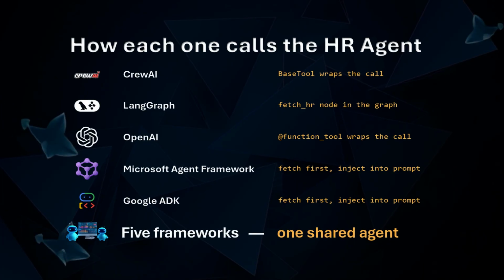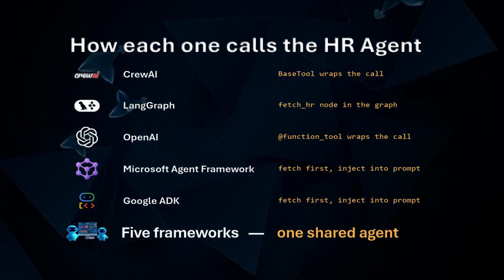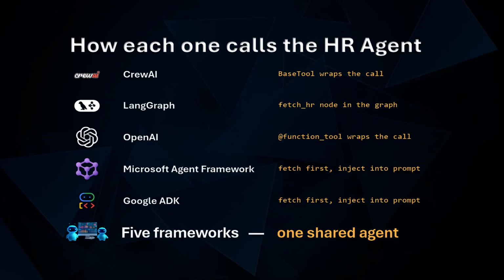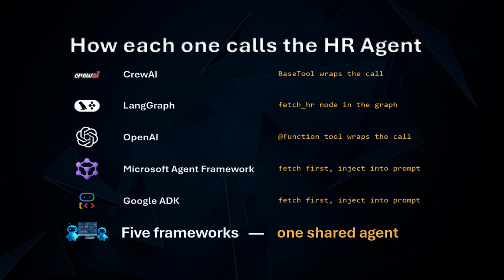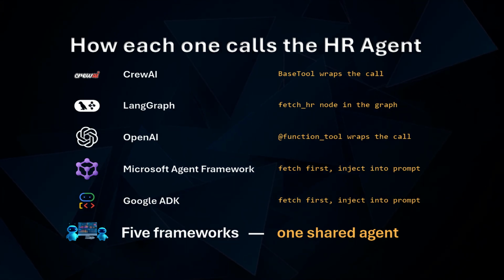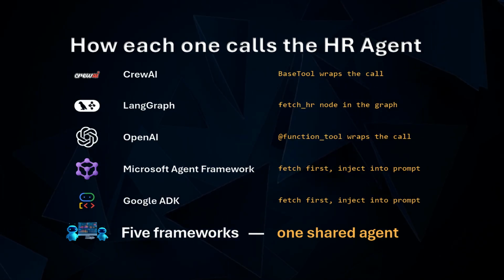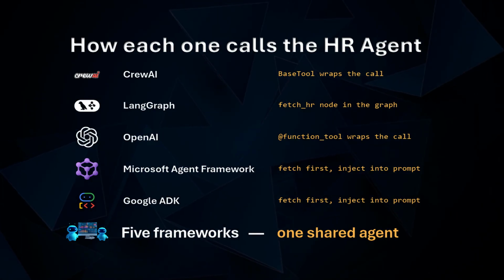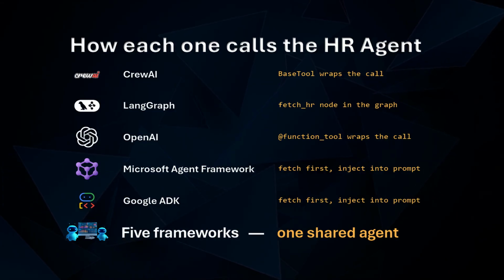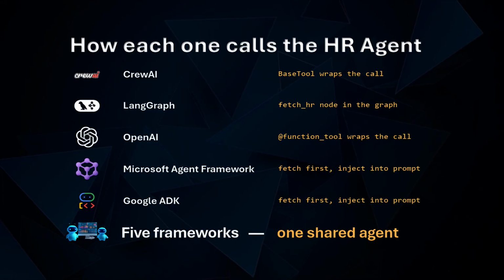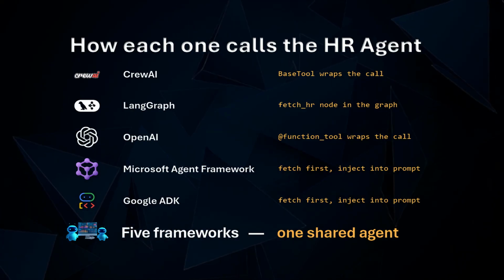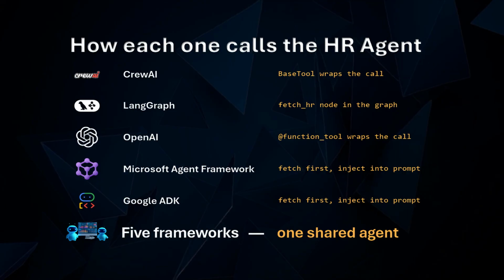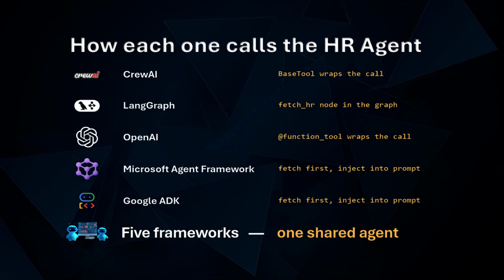So that is A2A. 5 frameworks, 1 shared specialist, and a clean protocol between them. A single agent stopped being the whole system, and became one node in a network of agents, each doing what it does best. And with that, the picture is complete. MCP connected agents to tools. A2A connects agents to each other. Together, they are interoperability, the last layer of the series. We started with one agent doing one job, and we finished with a whole ecosystem that can reason, act safely, remember, coordinate, and now reach out to the wider world.